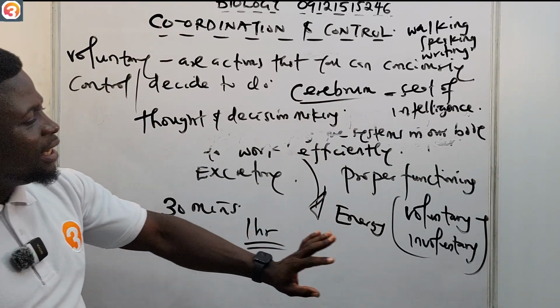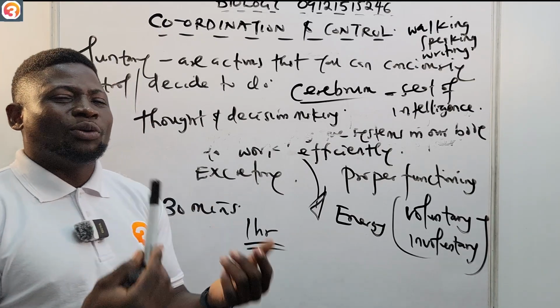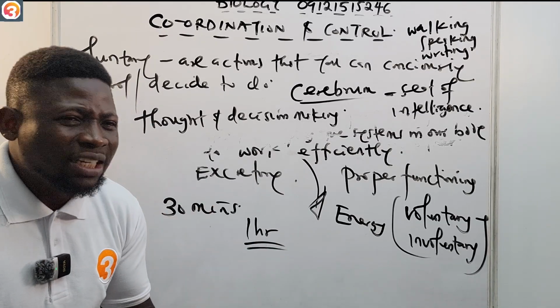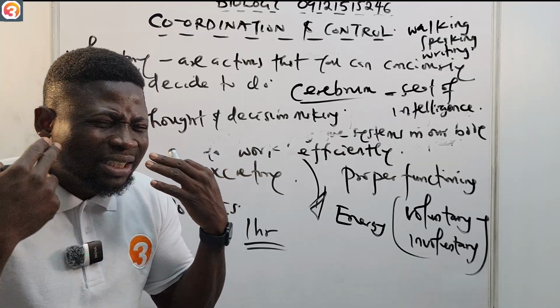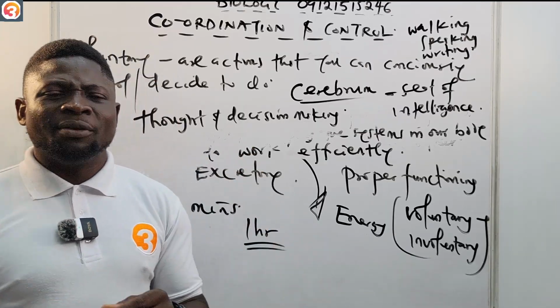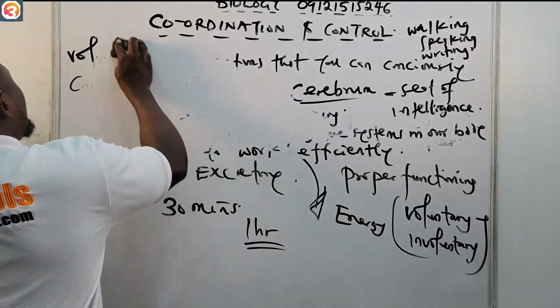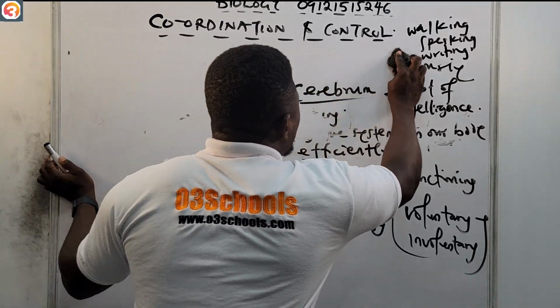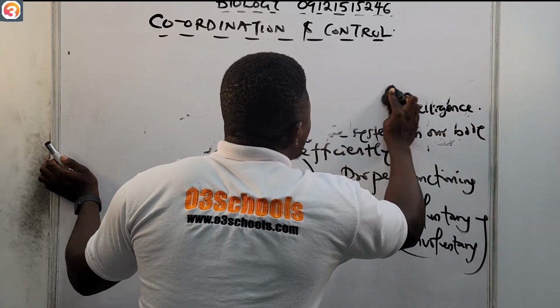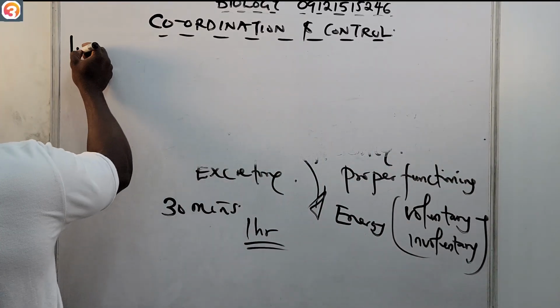Now we also have the involuntary actions. These are actions that happen even without our conscious thinking, even without our consciousness. They happen naturally. Those are called involuntary actions. They are actions that occur without conscious control.